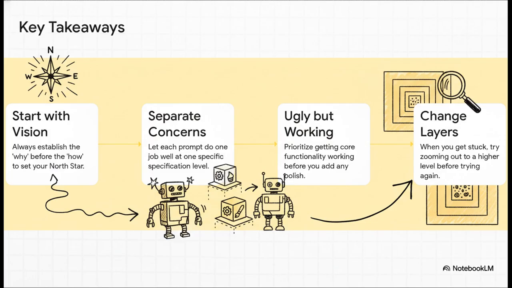Number 1, start with the why. Always. Get that vision layer down first. Number 2, one job per prompt. Don't mix your layers. Keep it clean. Number 3, and this one is huge, get to ugly but working. Make it function first, then make it pretty. And finally, number 4, when you're stuck, zoom out. Don't just keep hammering away at the same detail. The real problem is probably one level up.